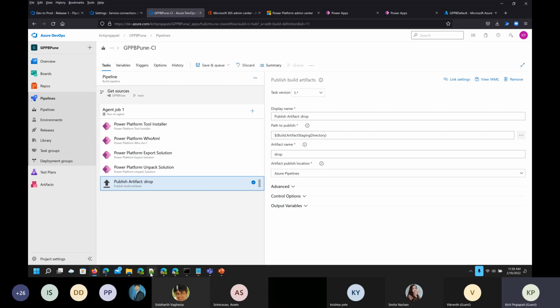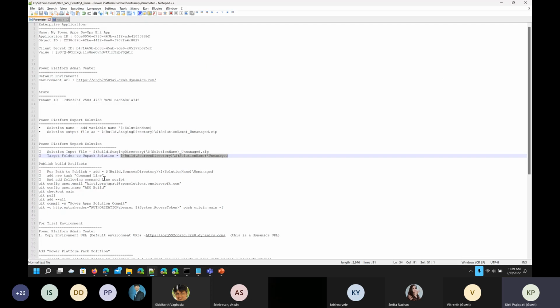So I'm just copying that path again, the path to publish, the target folder to unpack.